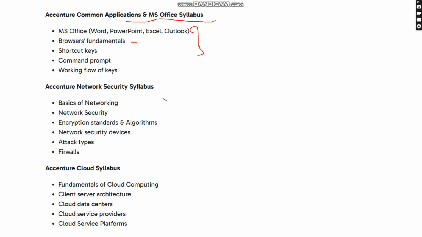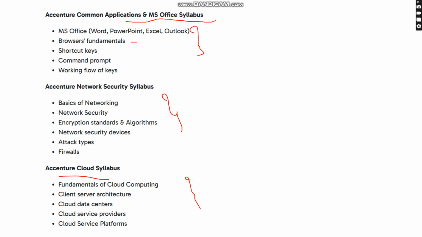Coming to the network syllabus point of view, they are asking all the basics only. Basics of networking, network security, encryption standards and algorithms, network security devices, attack types, and firewalls. And they are asking what is the public key encryption, what is the private key encryption, what is the size of each and every key, what is the difference between public key and private key. And what are the different types of attacks, what is a passive attack and what is an active attack, like those questions.